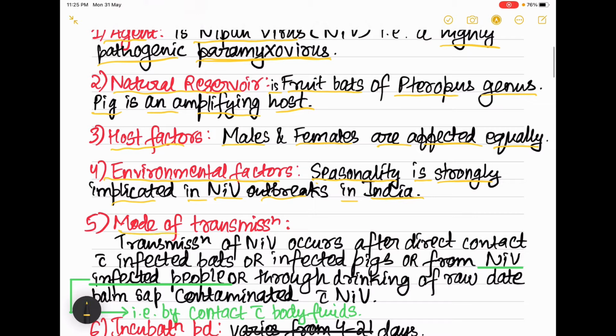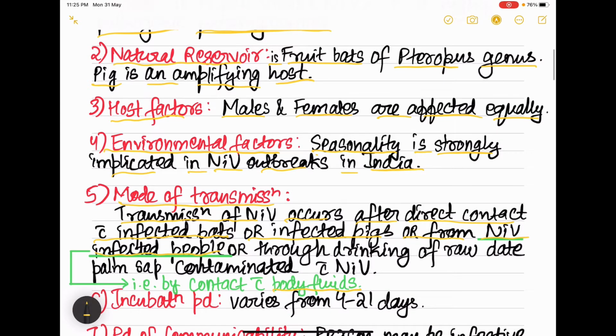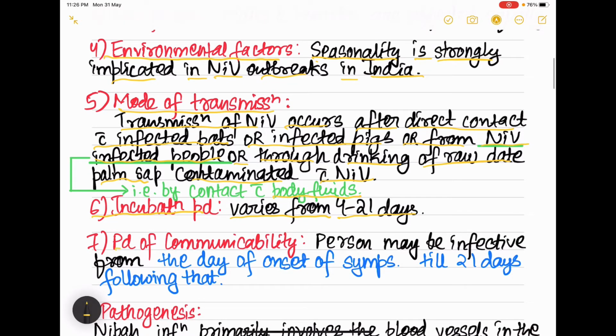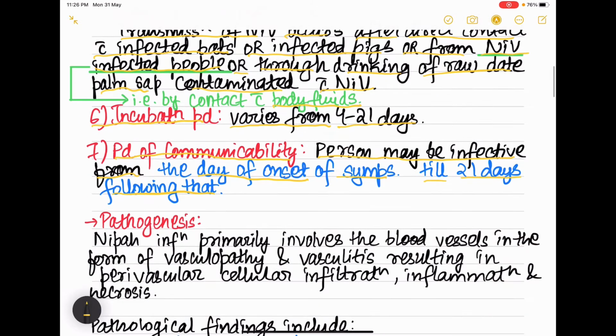Then coming to the mode of transmission. Transmission of Nipah virus occurs after direct contact with infected bats or infected pigs, or from Nipah virus infected people, that is by contact with the body fluids of those people, and through drinking of raw date palm sap contaminated with Nipah virus. So these are the modes of transmission. Now coming to the incubation period, it varies from 4 to 21 days. Then period of communicability. The person may be infective from the day of onset of symptoms till 21 days following that. So this is the period of communicability in case of Nipah virus disease.